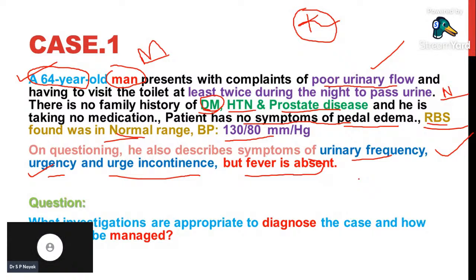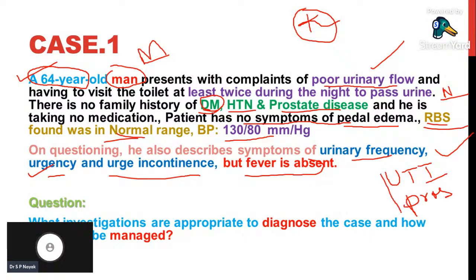These symptoms in the urology department are commonly seen if the patient has either urinary tract infection or a prostate disorder.